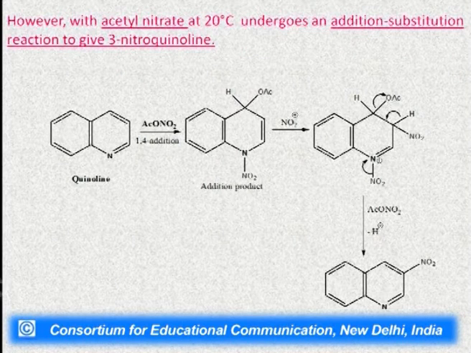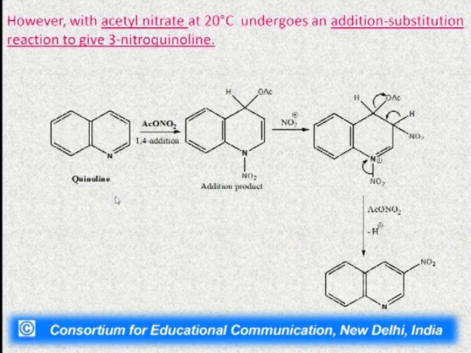However, if we take the acetyl nitrate in place of acetyl halide at 20 degrees centigrade, it undergoes an addition substitution reaction to give 3-nitroquinoline.